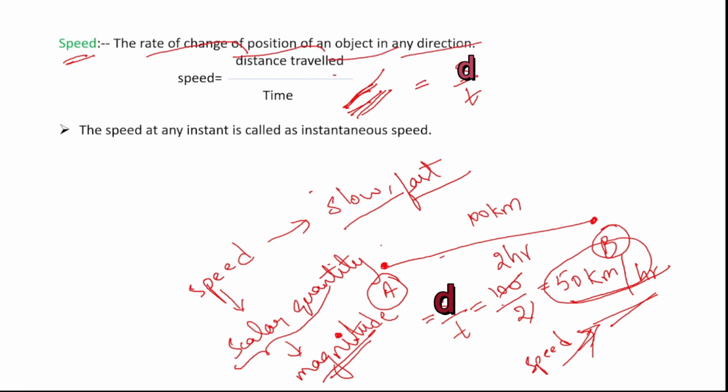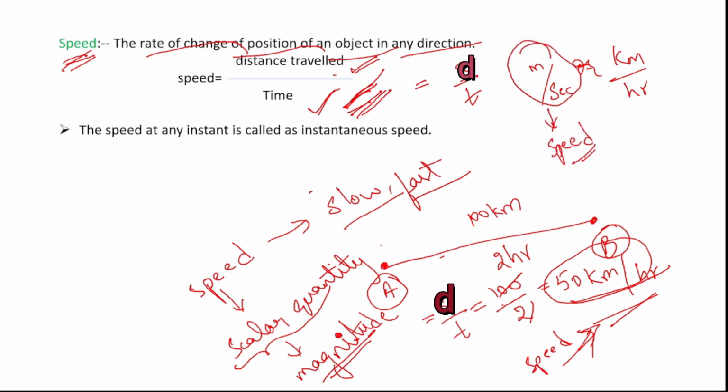That is, the rate of change of position of an object is called speed, and speed equals distance traveled by time. So what will be the units of speed? Meter per second or kilometer per hour. Okay, so these are the units of speed.